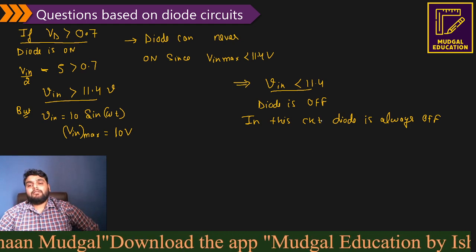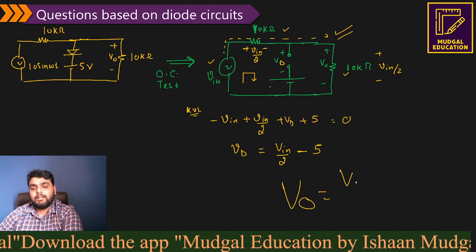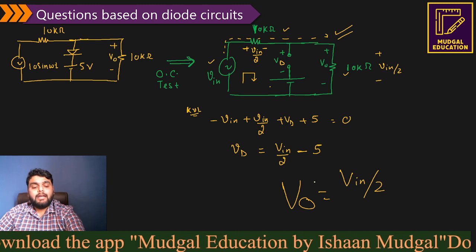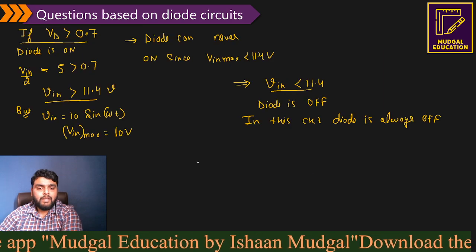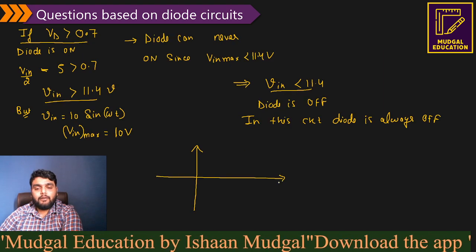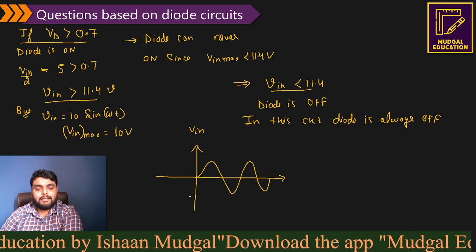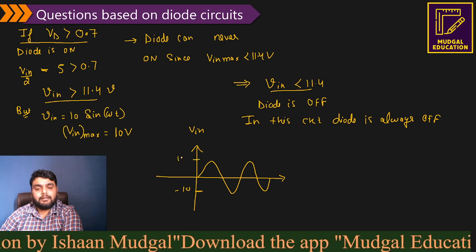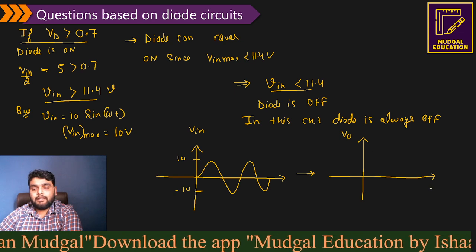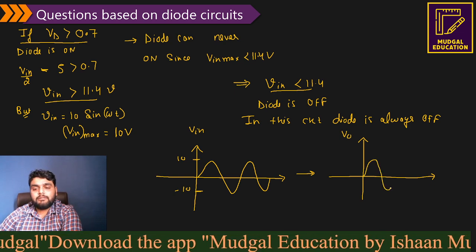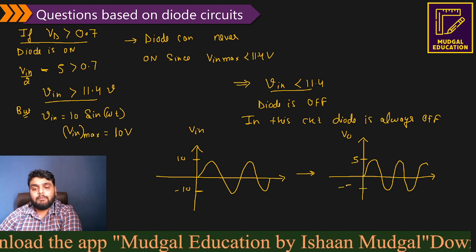Since the diode is always off, it's going to follow this particular circuit, and in this circuit you can check the output voltage is actually input voltage by 2. Okay, simple. So if this is the curve of an input voltage, 10 sin omega t like this, this is minus 10, this is 10. Then what is the output voltage? It is clearly mentioned here that the output voltage is input voltage by 2, nothing else. So 5 and minus 5.